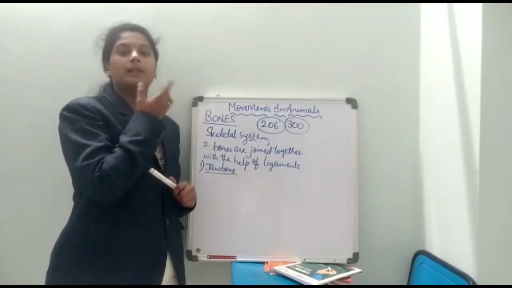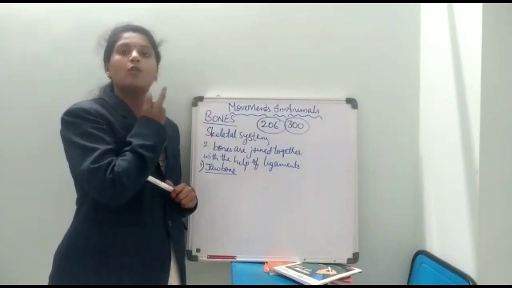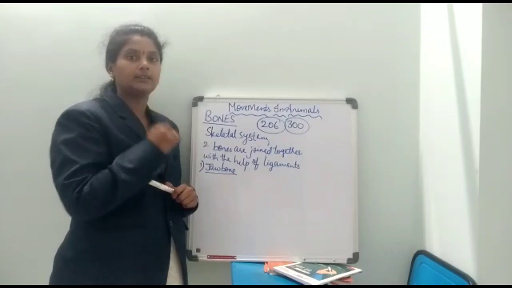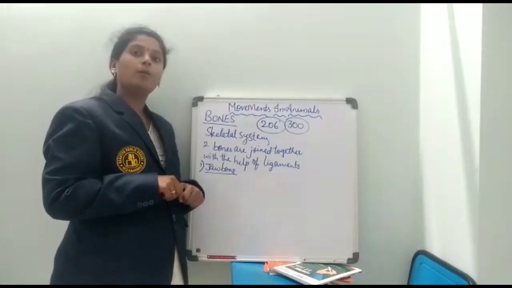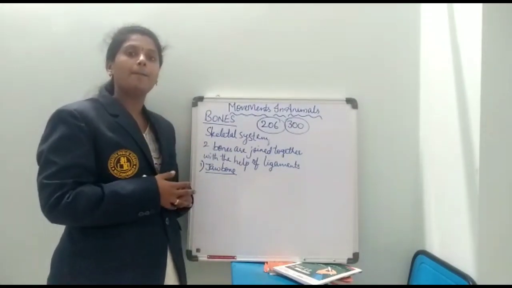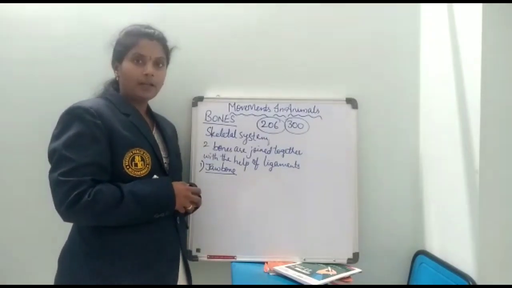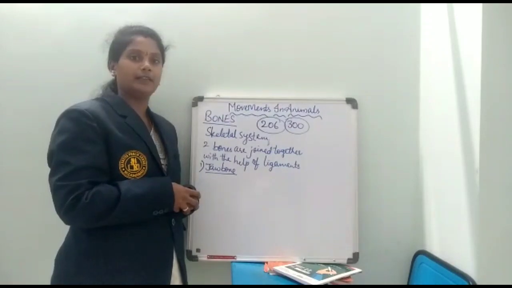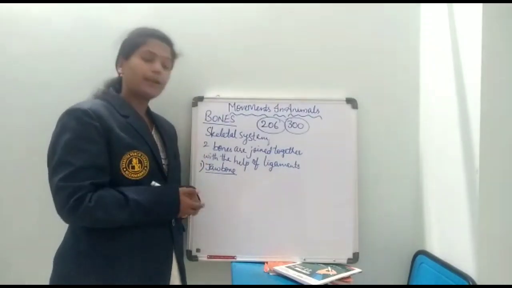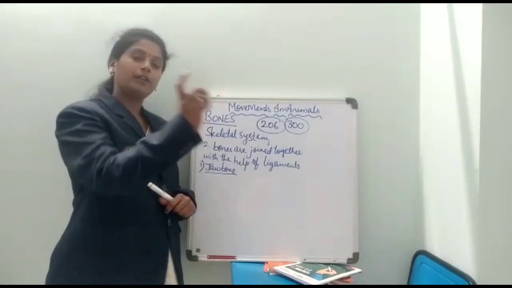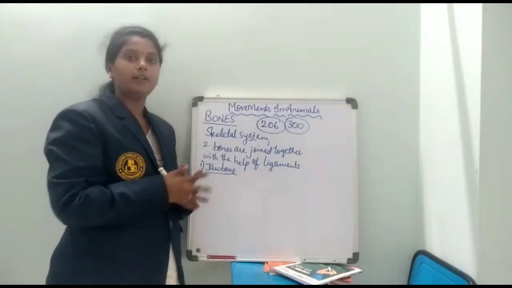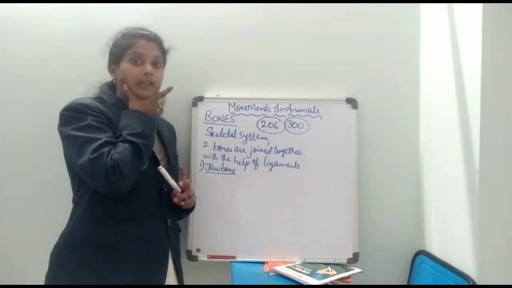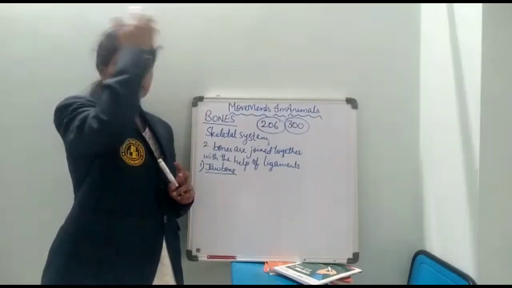The bones present in our face: this is the lower jaw and this is the upper jaw. Just open your mouth and try to move the lower jaw up, down, and sideways. So you can see the movement of the jaw. And can you see where it is joined? It is joined with the skull. This portion we call the skull.